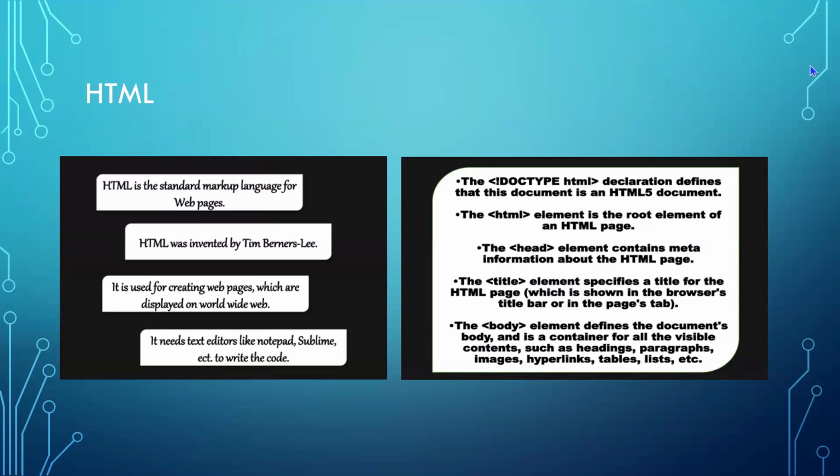Doc type HTML defines that the document is an HTML5 document. It is a root element of the HTML page. The head element contains the meta information about the HTML page. The title element specifies the title of the HTML page.